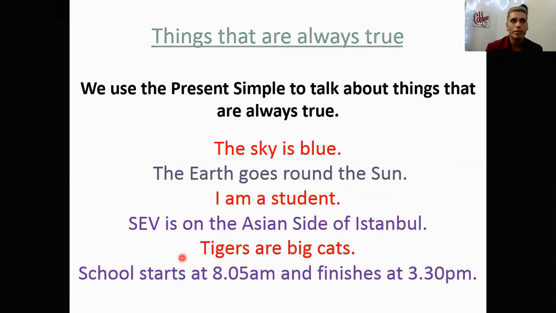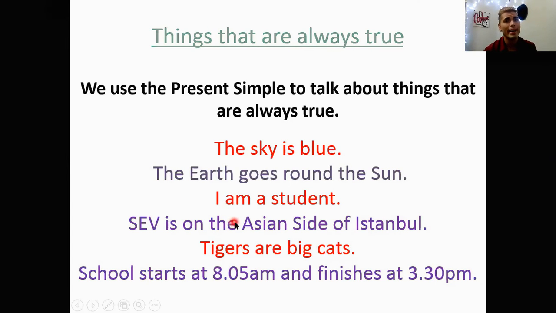The second usage of present simple is when you want to talk about things that are always true. For example, I am the best teacher in the world. Okay, let's read the examples. Number 1, the sky is blue. Number 2, the earth goes around the sun.